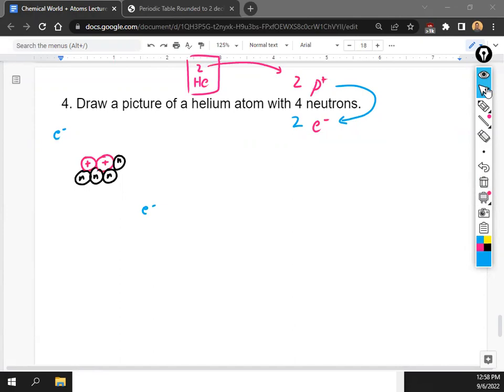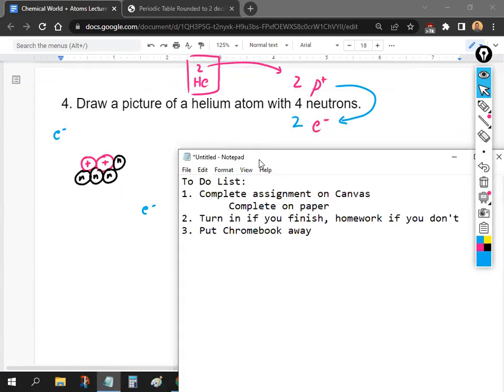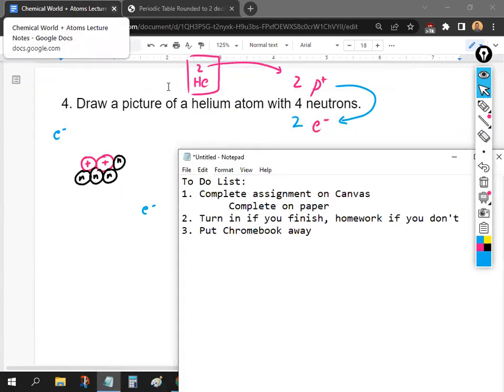All right, so I'll leave this up here for you guys to refer back to. All the questions on the assignment for today are based on the questions that we went over. Does anyone have any questions? Okay, so I'm going to put your to-do list up here on the board. But all you need to do is complete the assignment that's on Canvas. It's called Chemical World Plus Atoms.